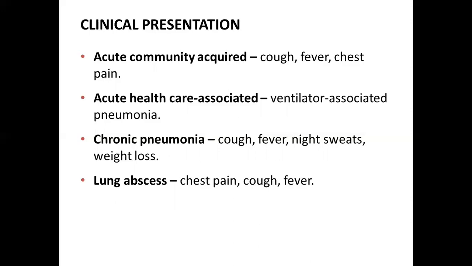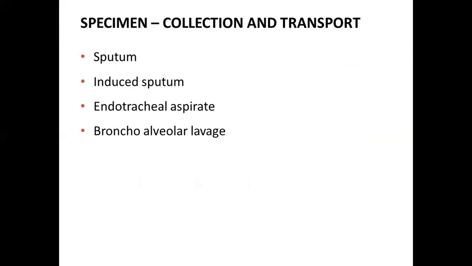Collection and transport of specimen. Sputum is a good sample and easy to collect if cough is present and productive. The patient should be asked to first inhale hypertonic saline, which may induce the production of sputum, which is then collected.